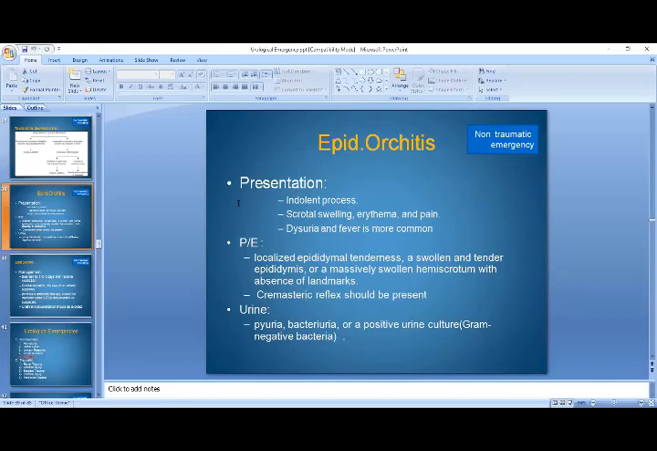So there is localized epididymal tenderness, a swollen and tender epididymis, or a massively swollen hemiscrotum with absence of landmarks. The cremasteric reflex should be present, whereas in case of testicular torsion the cremasteric reflex is absent. In case of epididymitis, the cremasteric reflex is usually present. If we carry out the urine analysis, it will give us pyuria, bacteriuria, or a positive urine culture.